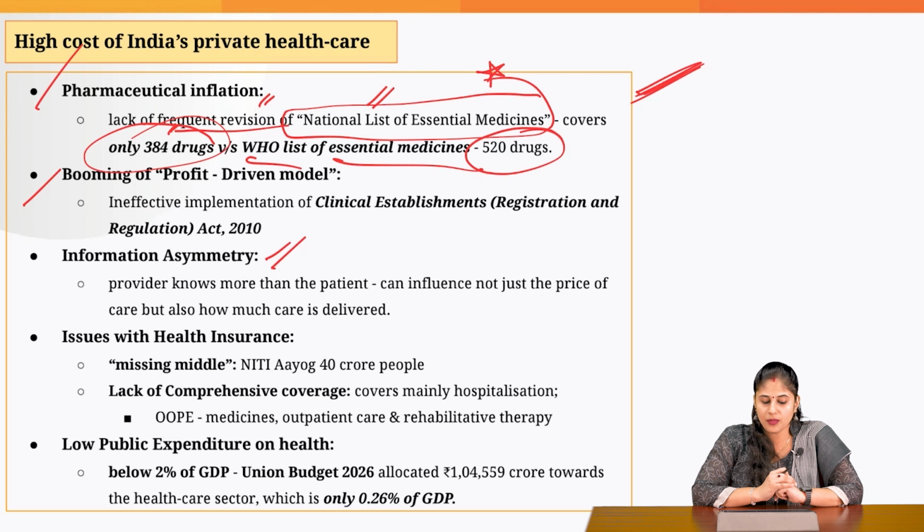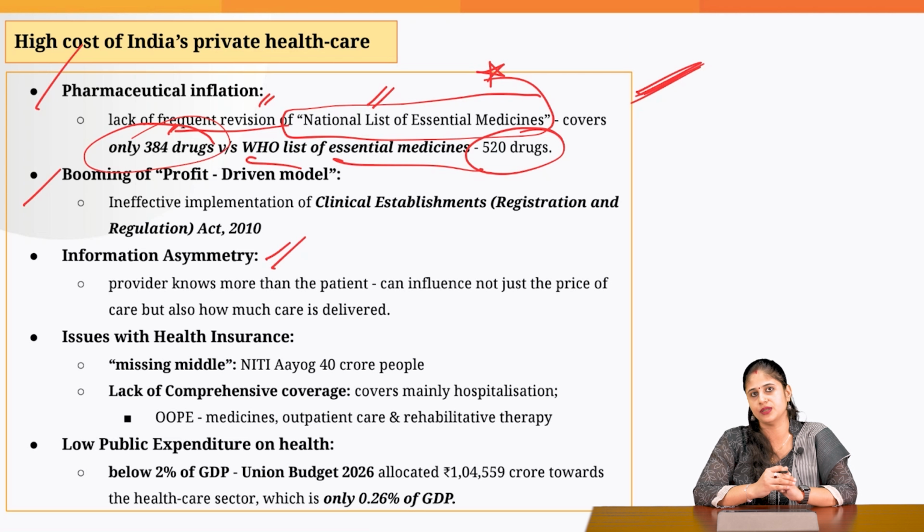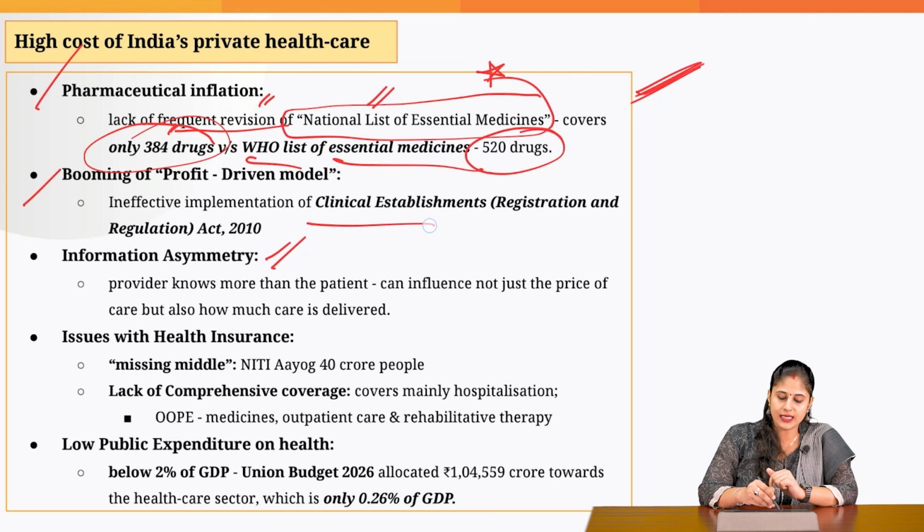Then another problem is the profit-driven model of the private hospitals. To regulate the bills that private hospitals can charge whenever they carry out any medical procedure, the government has come up with the Clinical Establishments (Registration and Regulation) Act.